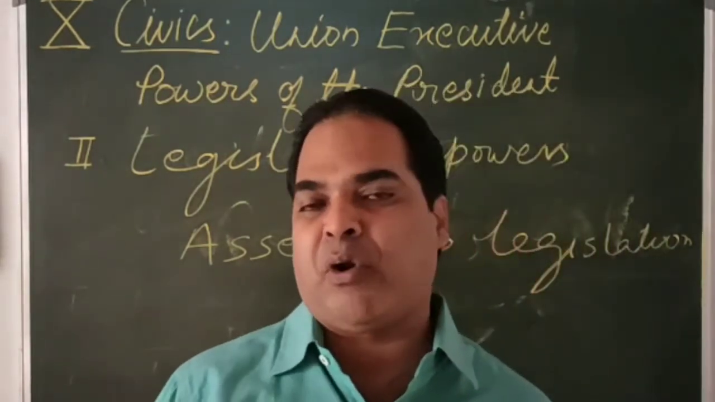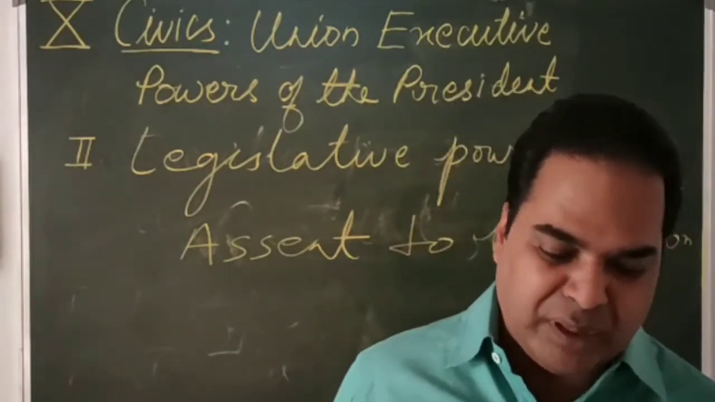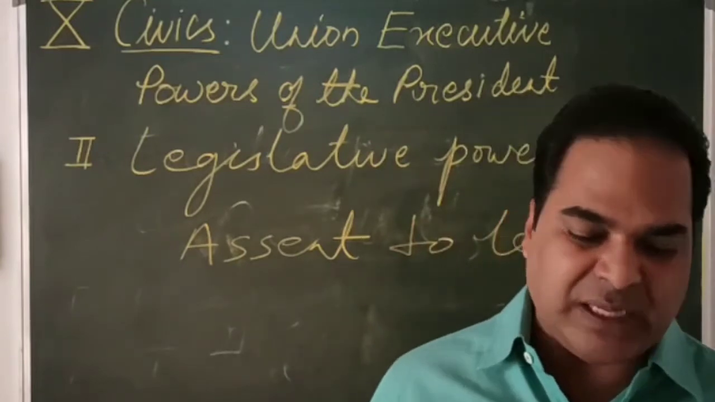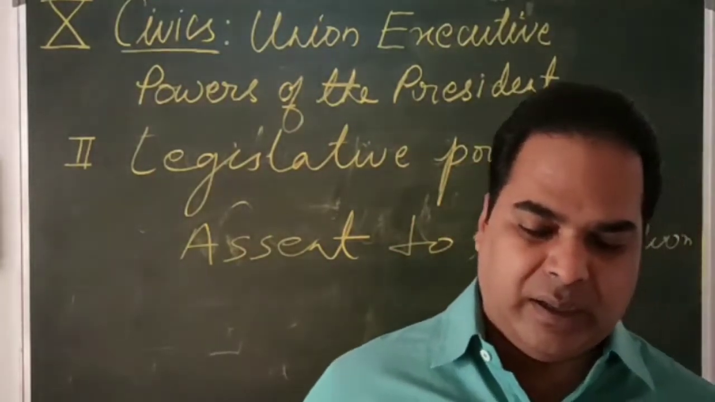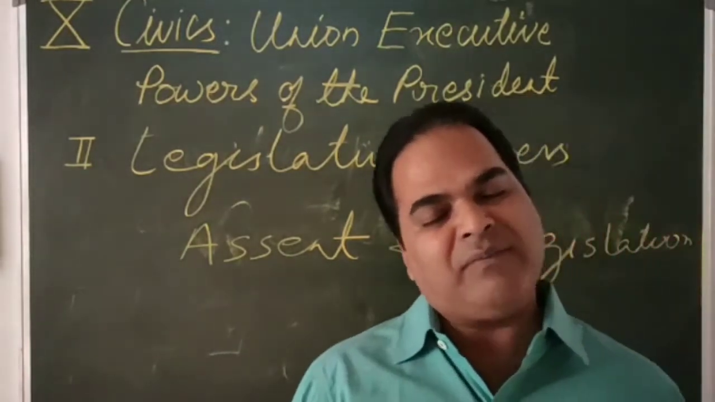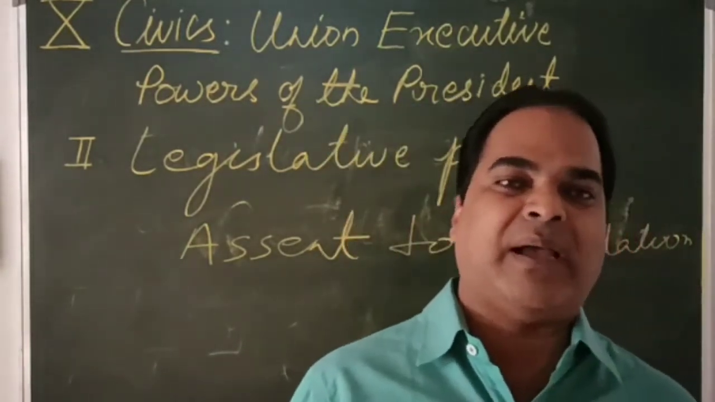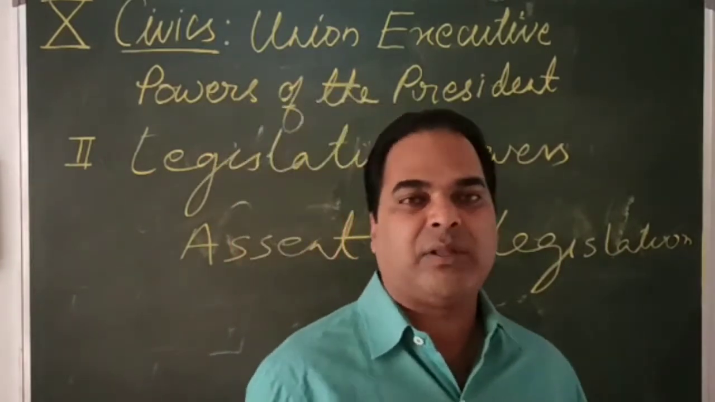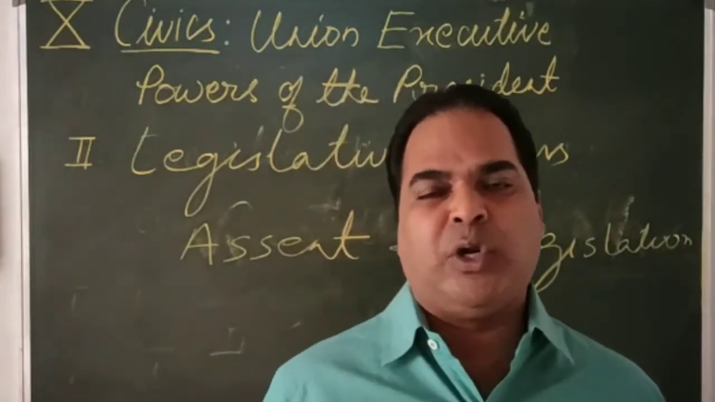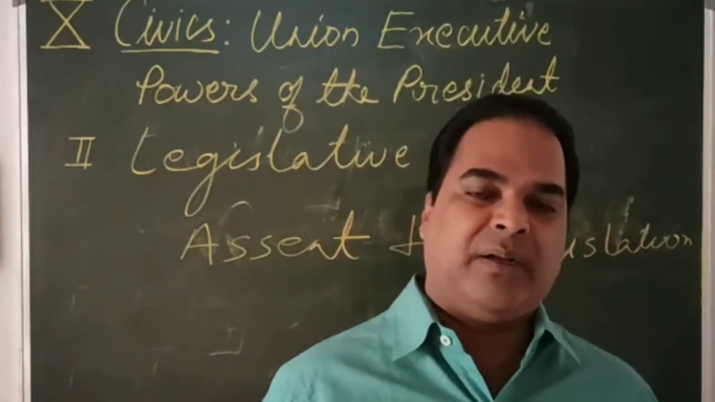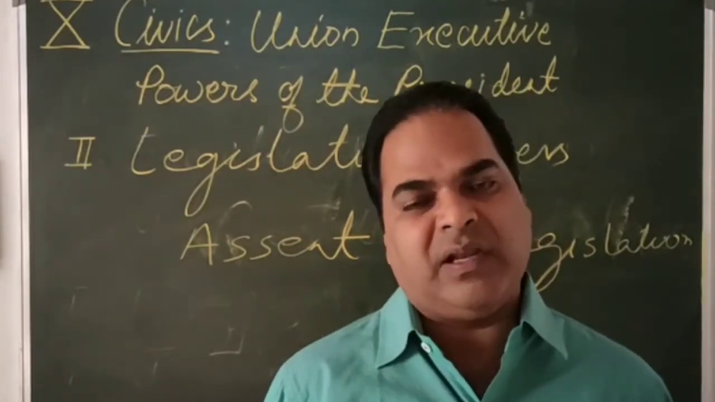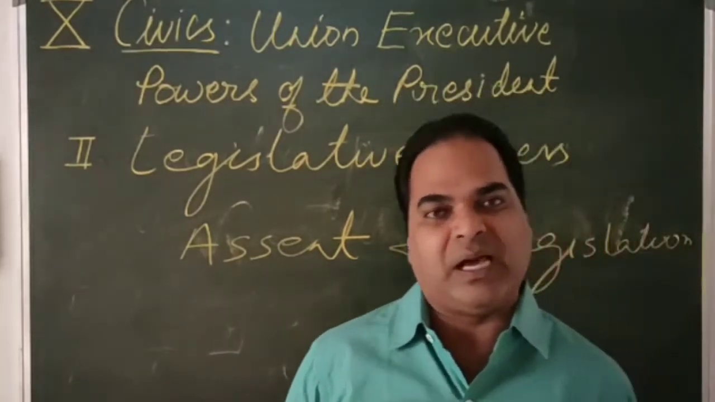The President can summon, prorogue and dissolve the house. The President nominates 2 members to Lok Sabha and 12 members to Rajya Sabha. Then the President addresses every year before the session starts, and every bill becomes an act when signed by the President. So without the signature of the President, the bill cannot become an act. In the beginning of the chapter, I told you the 3 constituents of the parliament: Lok Sabha, Rajya Sabha and the President. All these 3 together are very important for any legislation to be done in our country.